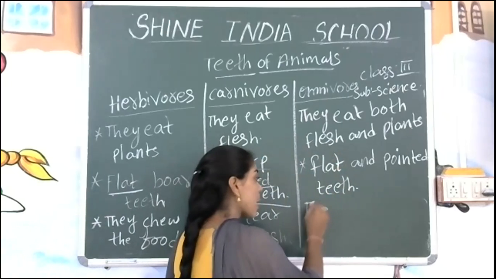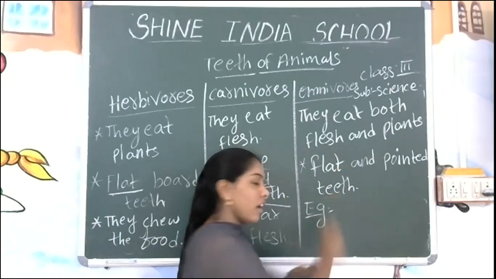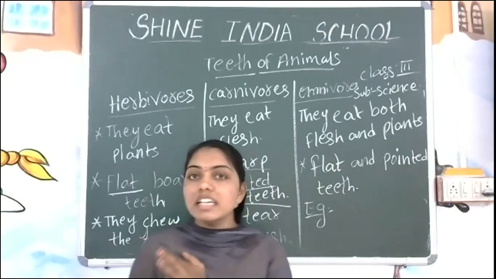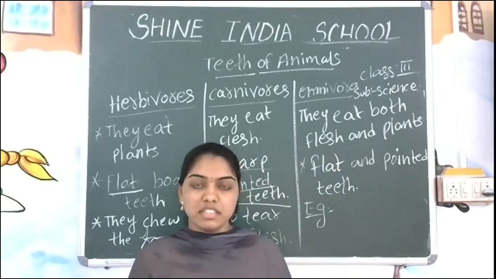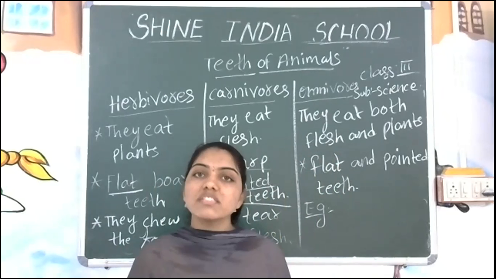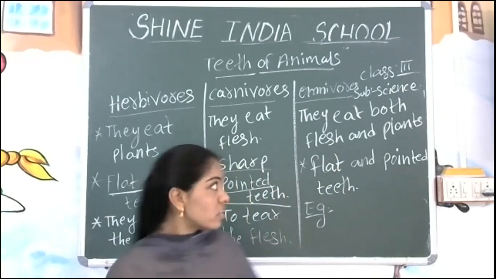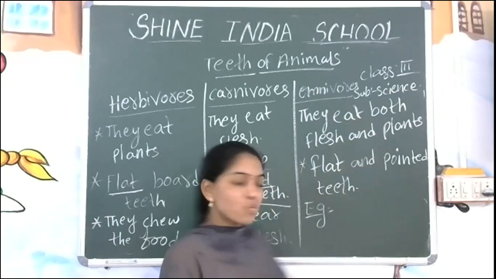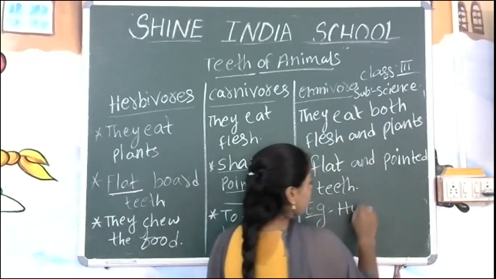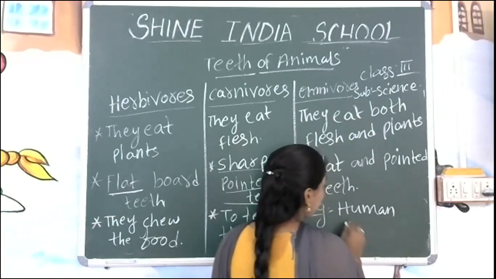Can you guess the example here? Yes. On normal days you eat leafy vegetables or vegetables. On special occasions we will eat chicken, mutton, fish. That means humans also belong to the omnivorous animals. Yes, what is the first example? Humans. And the second one is the bear.